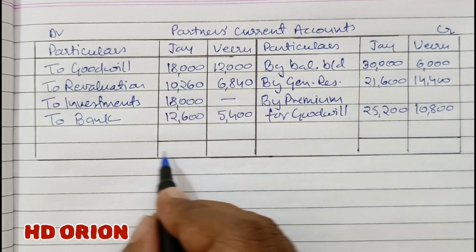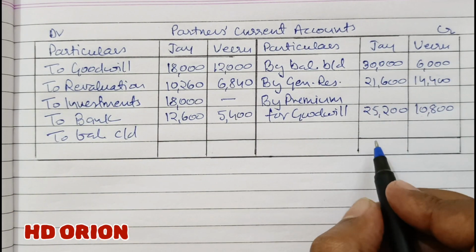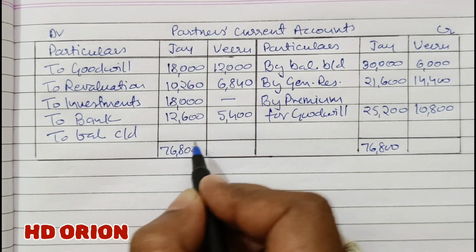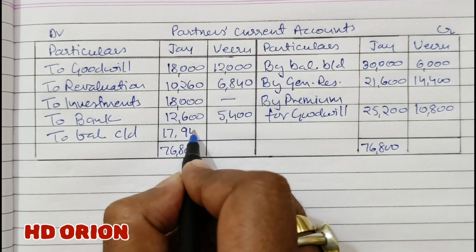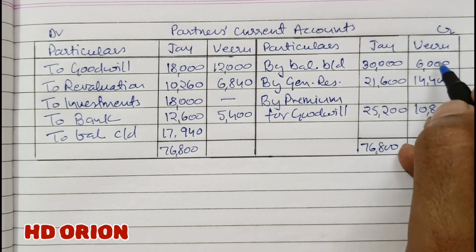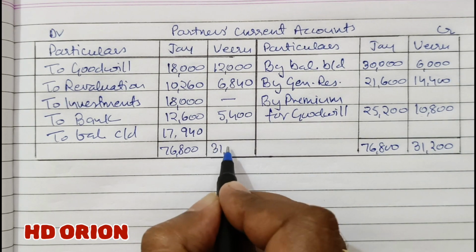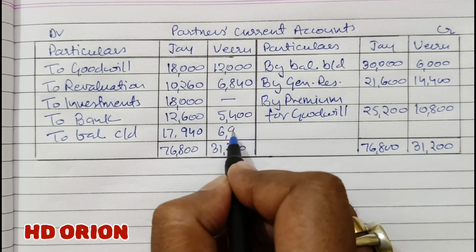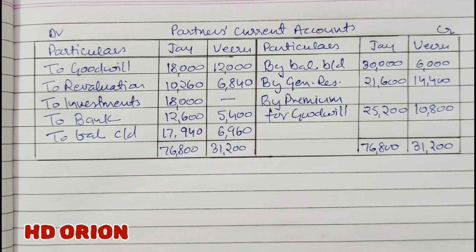So we will get a credit balance here. To balance close down, grand total here is 76,800 minus all these figures will give us rupees 17,940. And for Viru, grand total is 31,200. When you subtract these three items from this, you get rupees 6,960. So with these closing credit balances, we will prepare the balance sheet of the new firm.